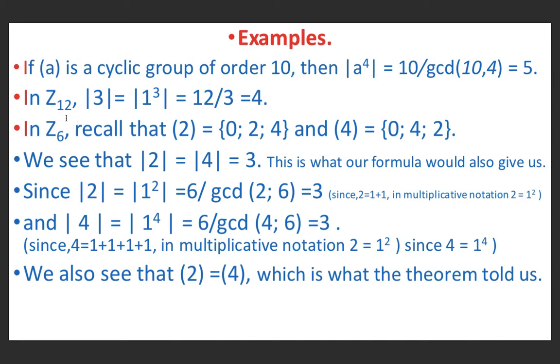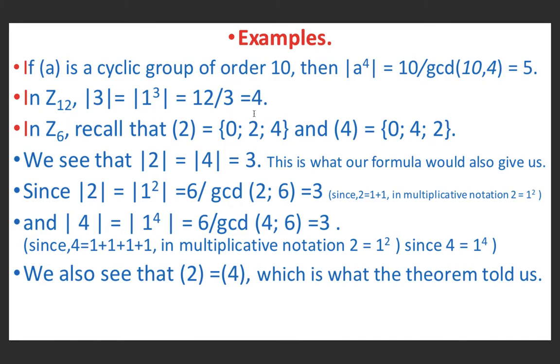In Z6, which is the group of integers less than 6 under addition modulo 6, we know that the cyclic group generated by 2 is 0, 2, 4. This we have studied in the previous lecture. And the cyclic group generated by 4 is 0, 4, 2. Observe that these two are equal.